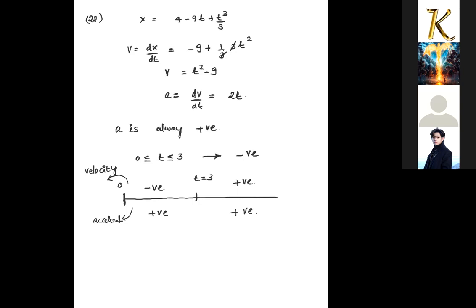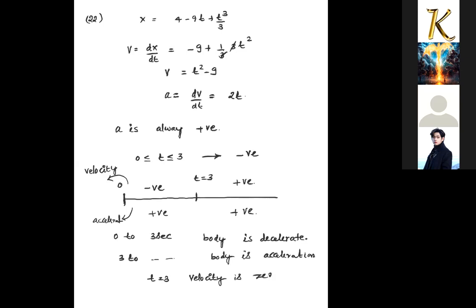So now you see, during the interval from 0 to 3 seconds, velocity is in the negative direction and acceleration is in the positive direction. So both are in opposite directions, and the body is decelerated. For the remaining time, both are positive, so the body is accelerated in this interval. And exactly at t equal to 3 seconds, the velocity of the body is 0.